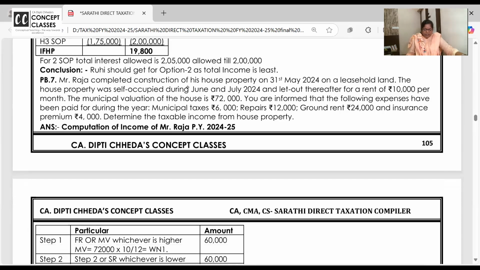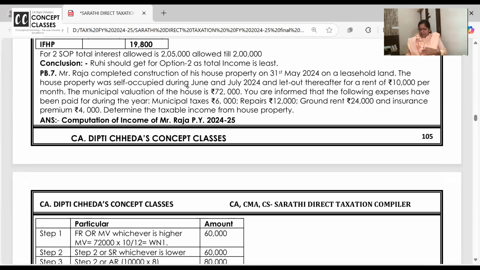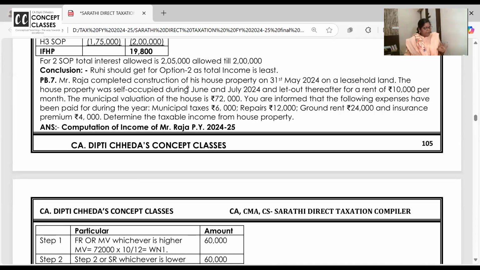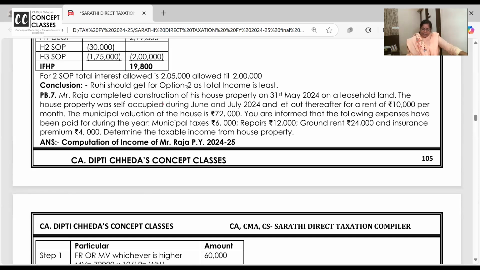Chalo. Now some very small but interesting problems in the notebook. There you check the answers. Without looking, we will solve this in the notebook. I am on problem number 7 now. Raja completed construction of the house in May 24 and the house property was self-occupied during, yes.